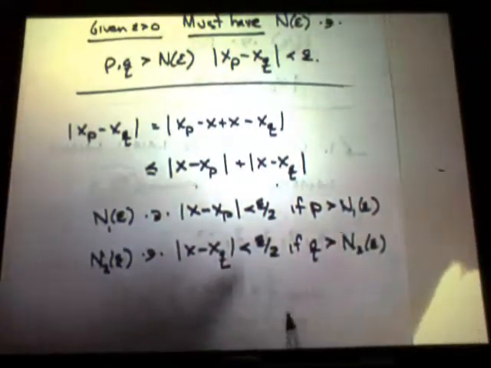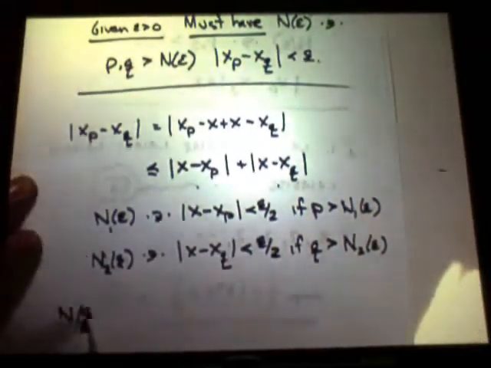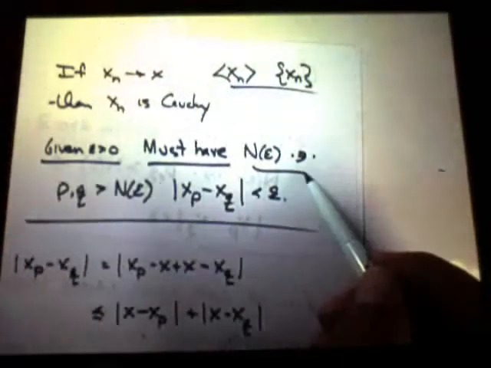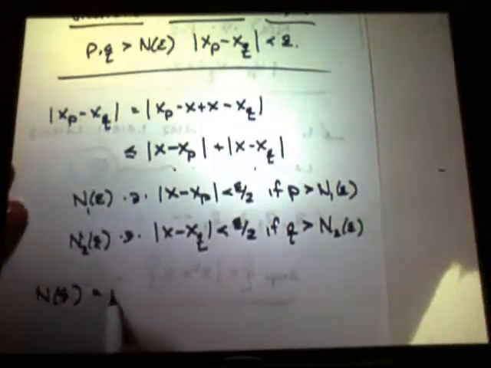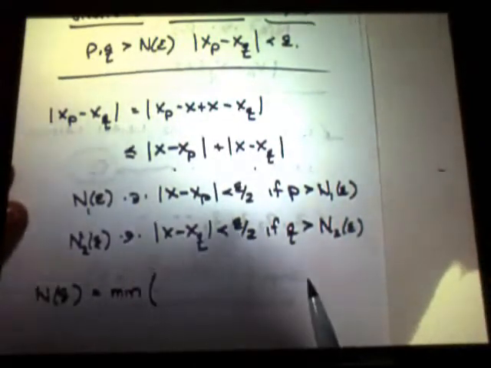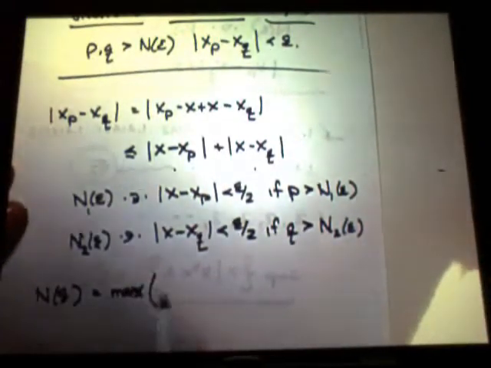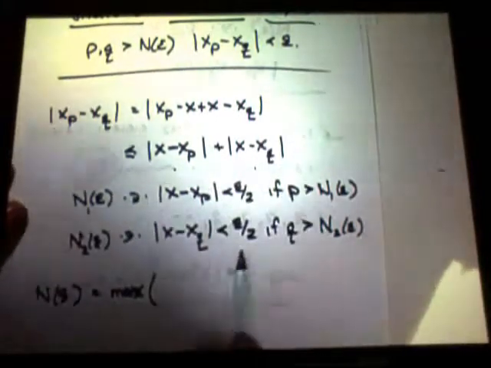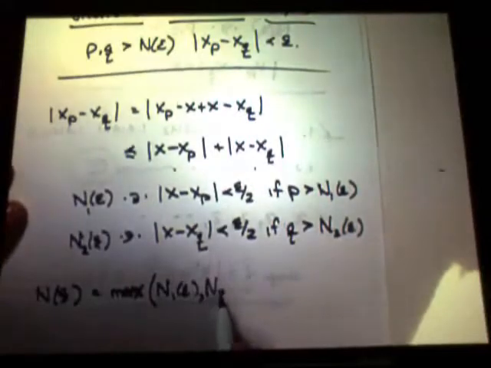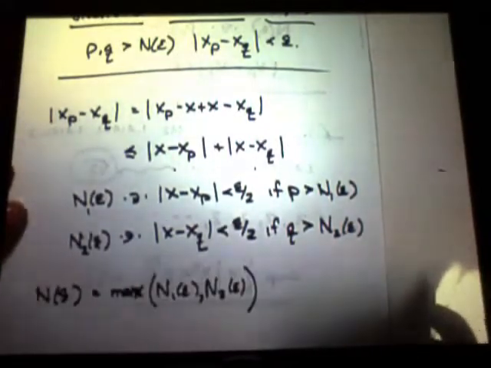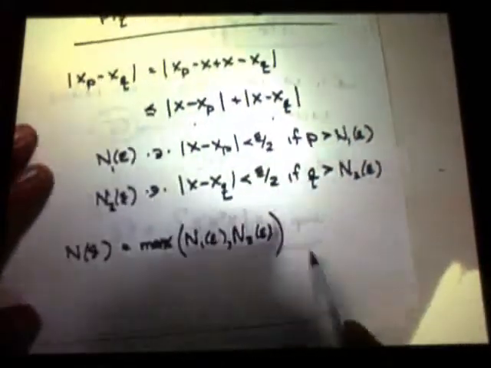Why don't we just take N of epsilon, the thing we must have, to be the max of N1 of epsilon and N2 of epsilon. Because what does that do?